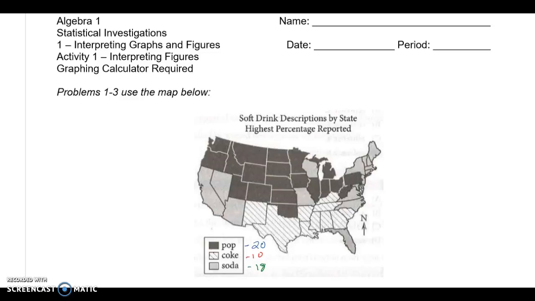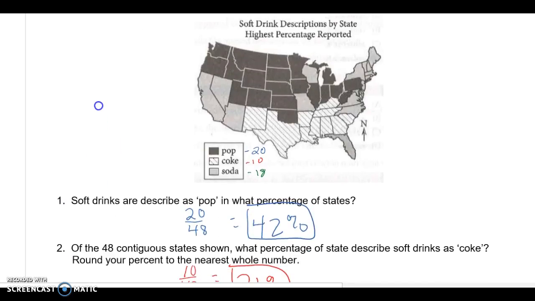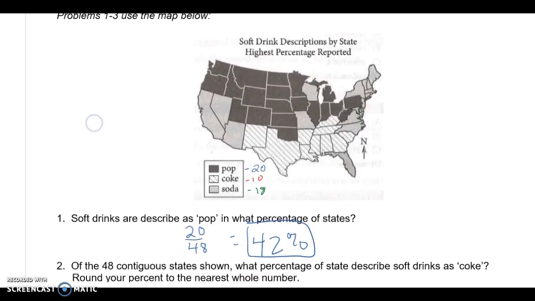So the first one, problems 1 through 3, use the map below. We have soft drink descriptions by state, highest percentage reported. What we're doing is we're taking a look at what people call beverages. They call it pop, Coke, or soda based on geographical distribution. So question 1 says soft drinks are described as pop in what percentage of states?